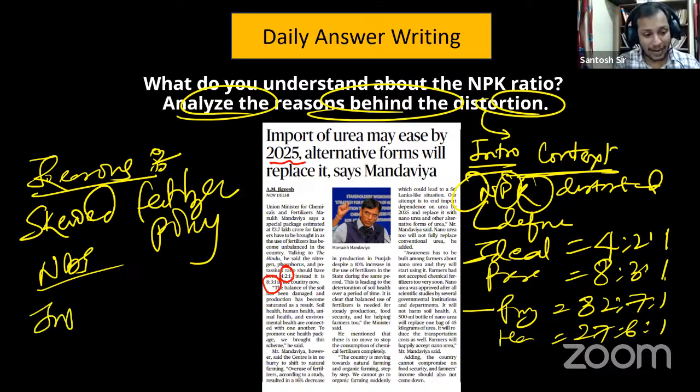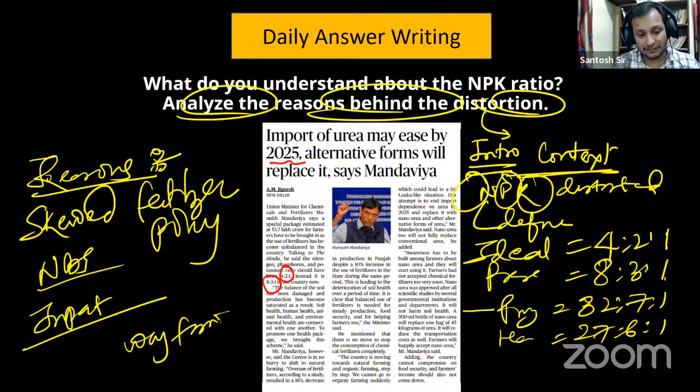And then you write the impact of distortion, and last, the way forward. Is this clear, guys?